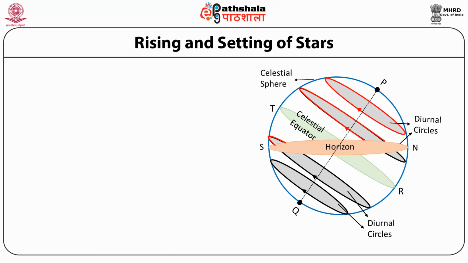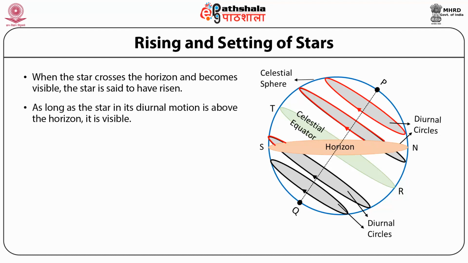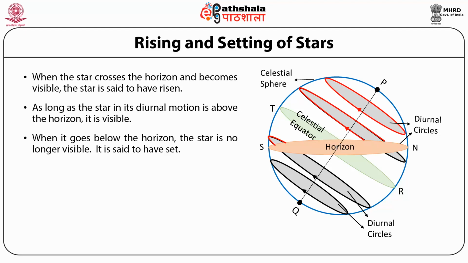The diurnal circles of stars are also shown in the picture. A part of the diurnal circle which is above the horizon is marked with red, and the part which is below is marked in black. In the portion of the diurnal circle which is above the horizon, the star is visible during that part of the day. Below the horizon, the star is not visible. When the star crosses the horizon and becomes visible, the star is said to have risen. As long as the star in its diurnal motion is above the horizon, it is visible. When it goes below the horizon, the star is no longer visible. It is said to have set.